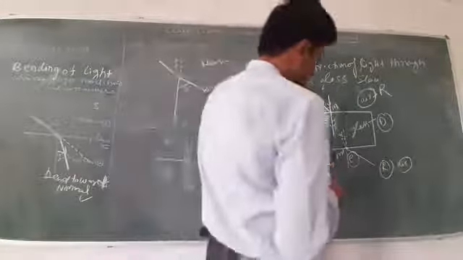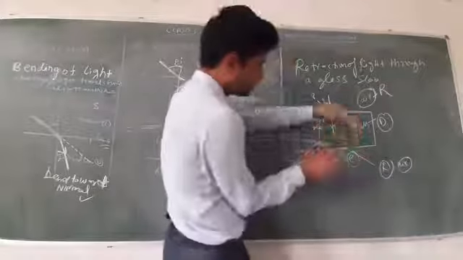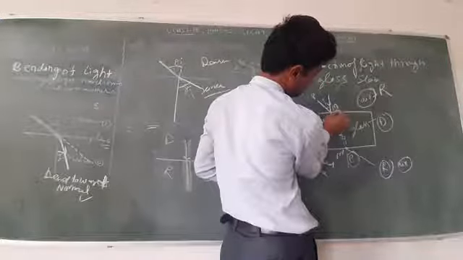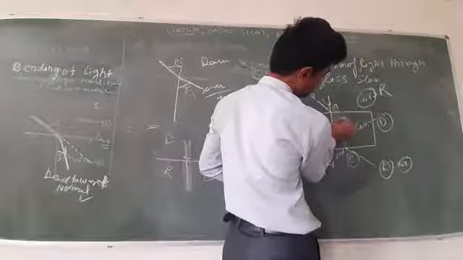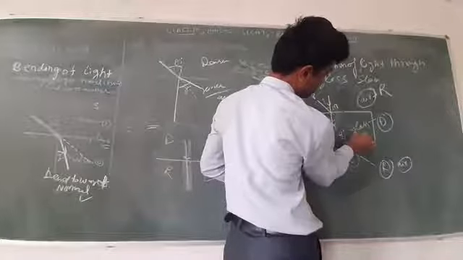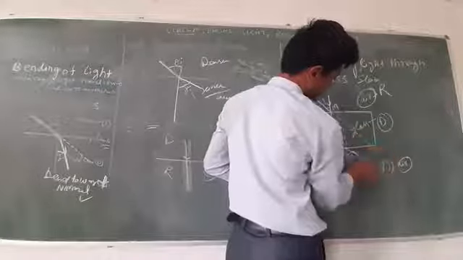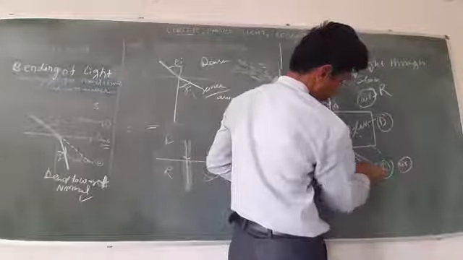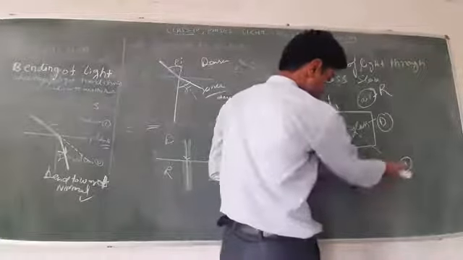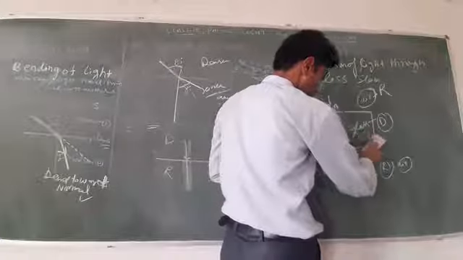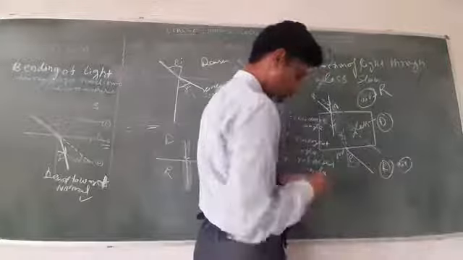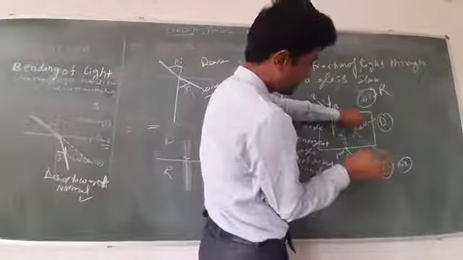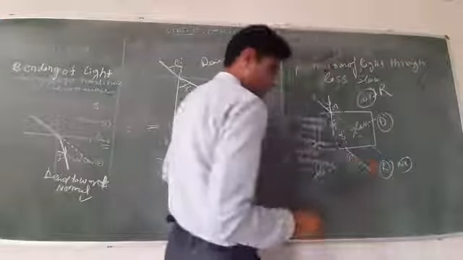Okay, and if the ray of light moves without deviation, it means it moves straight like this. This is the original path and this is the refracted path.